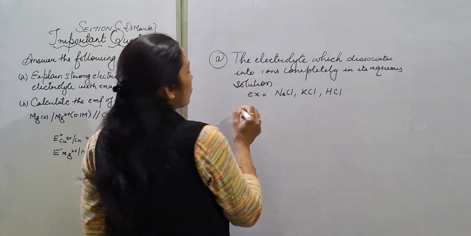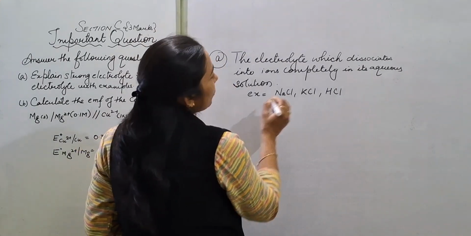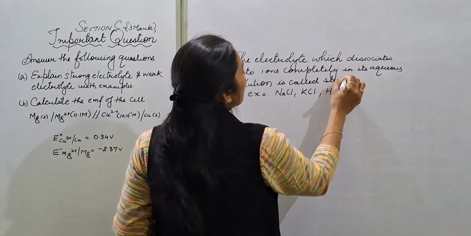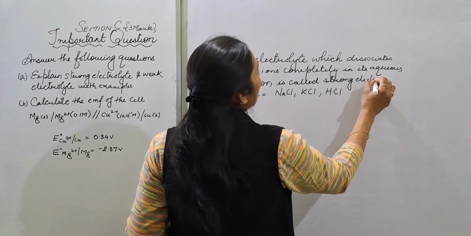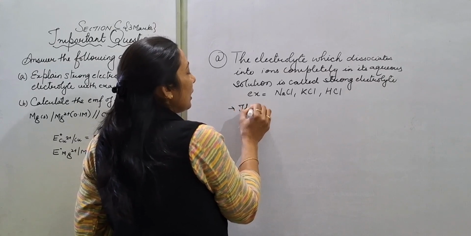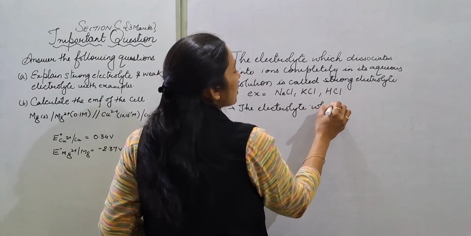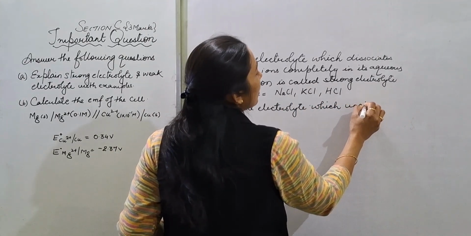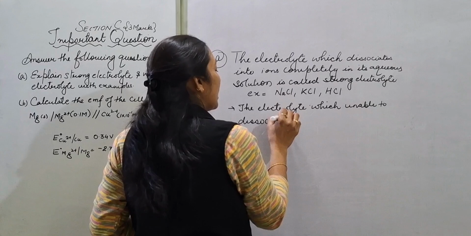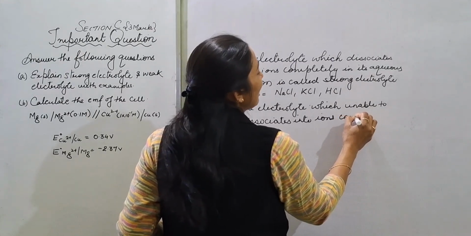Now the weak electrolyte. So for weak electrolyte, the electrolyte which is unable to dissociate into ions completely.